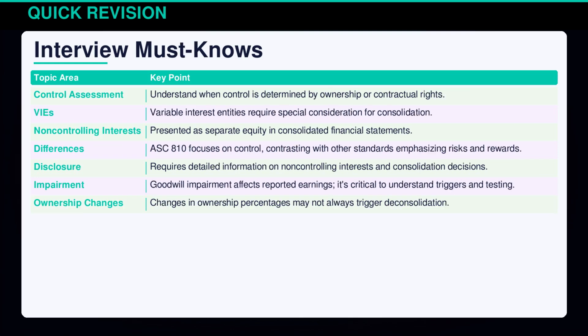For interviews, grasping ASC 810 nuances can set you apart. Know when control arises from ownership or contracts, especially with variable interest entities. Non-controlling interests appear as separate equity, crucial for disclosure. ASC 810 emphasizes control, differentiating from other standards. Goodwill impairment impacts earnings, so understanding impairment triggers is vital. Remember, ownership changes don't always lead to deconsolidation, affecting consolidation continuity.